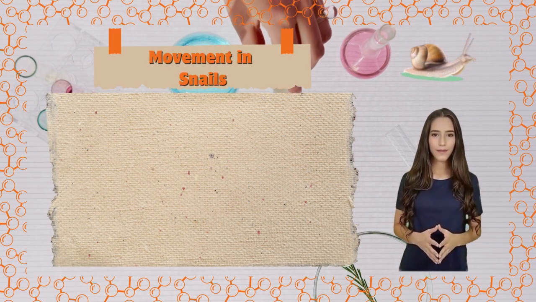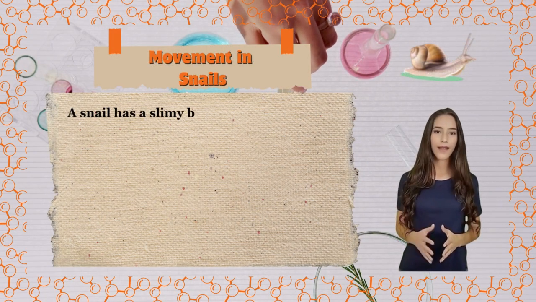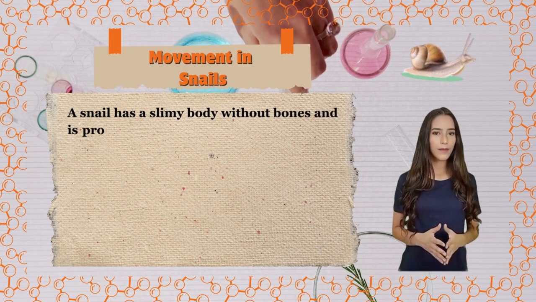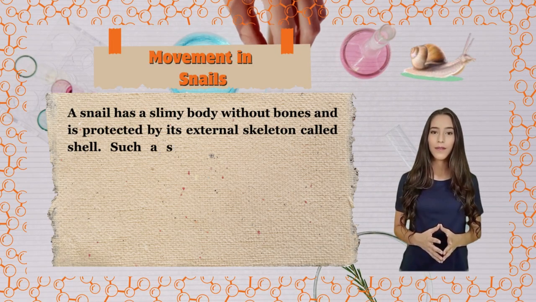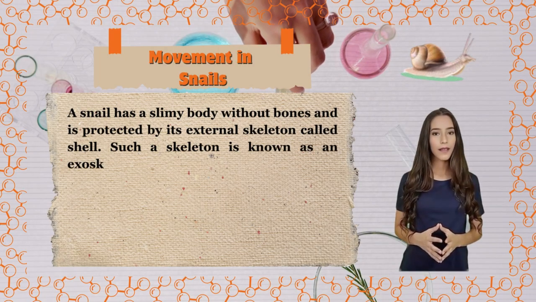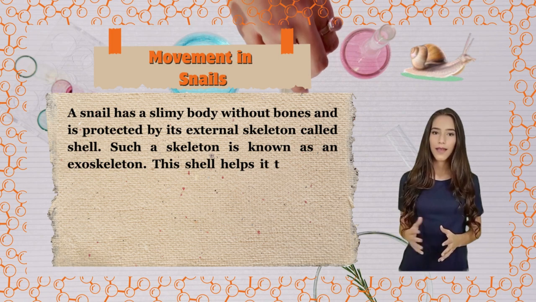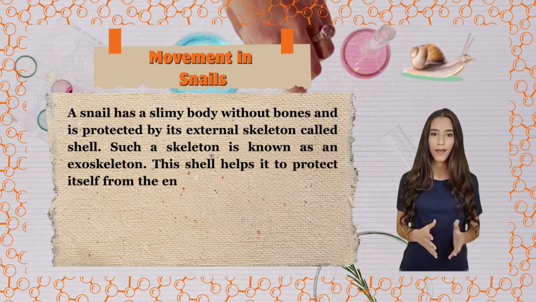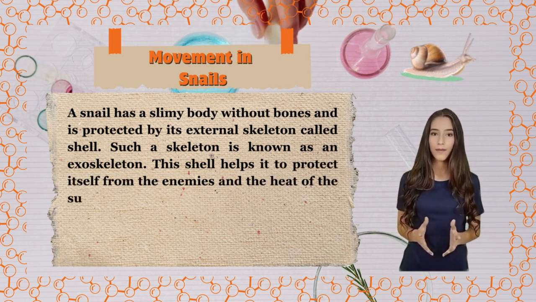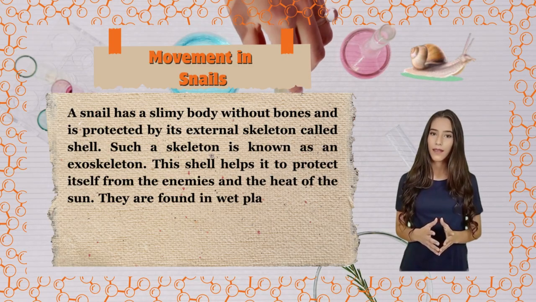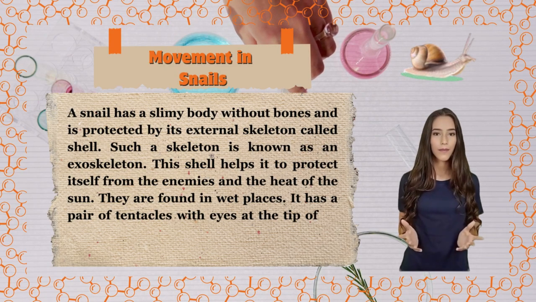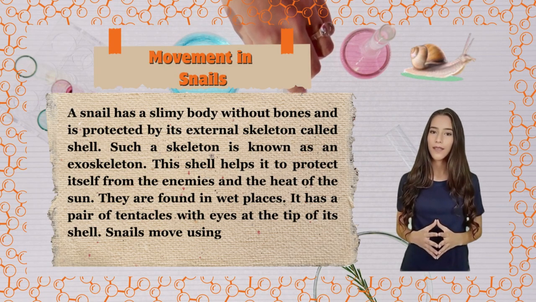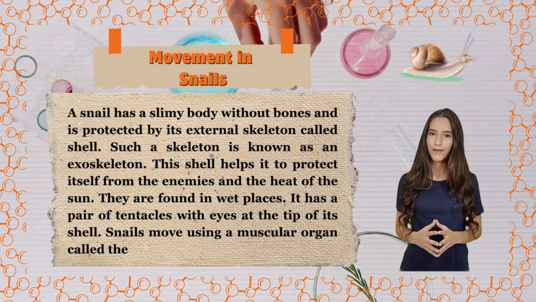Movement in snails. A snail has a slimy body without bones and is protected by its external skeleton called shell. Such a skeleton is known as an exoskeleton. This shell helps it to protect itself from the enemies and the heat of the sun. They are found in wet places. It has a pair of tentacles with eyes at the tip of its shell. Snails move using a muscular organ called the foot.